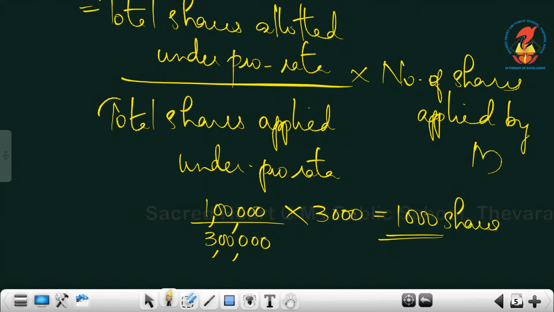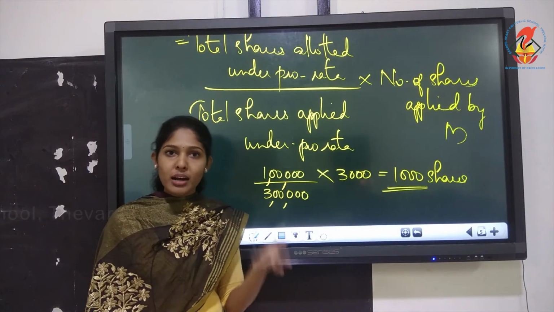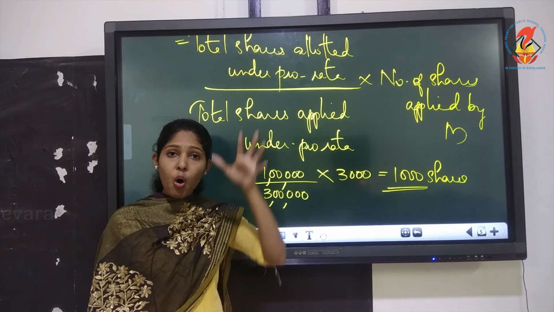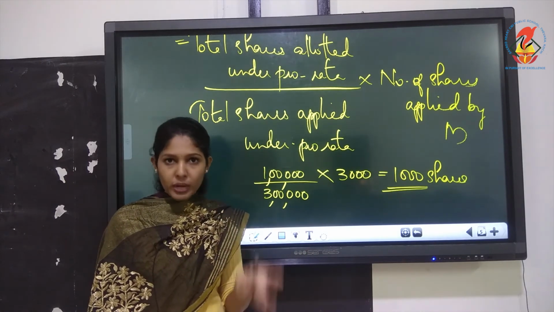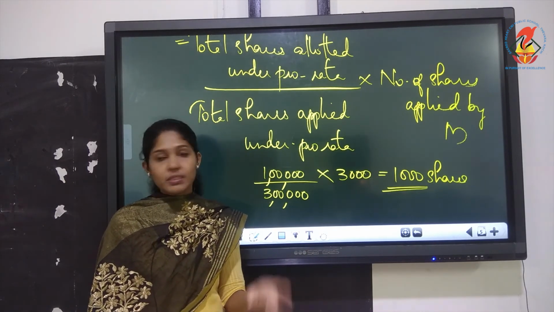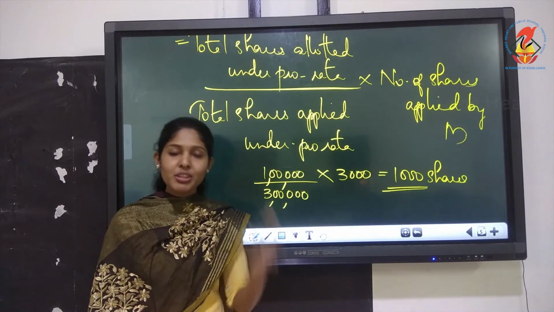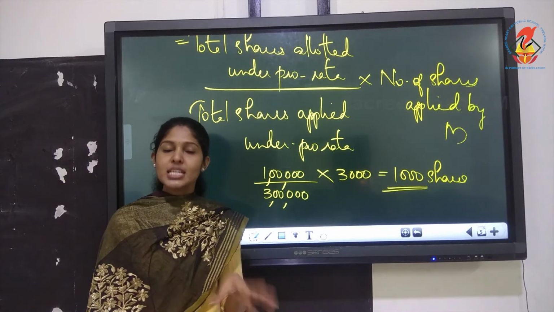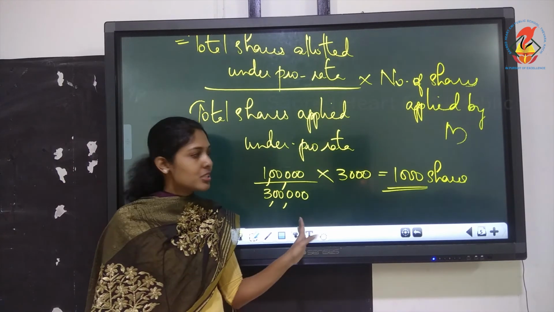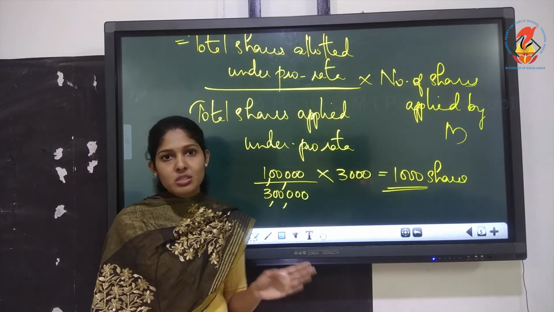You need this allotted number always. See, comprehensive questions will take some time. I mean, for you to understand, you need some time. Watch this video 2-3 times. Don't get tense, don't get worried. Watching it for the first time, you will not understand it. It is a comprehensive question. All portions we are discussing. Pro rata is there, refund is there, then individual calculation is there, then we have to discuss forfeiture and reissue. Everything is there in this question. So it will take some time, it should take some time. At first itself you will not understand. So watch this video 2-3 times.